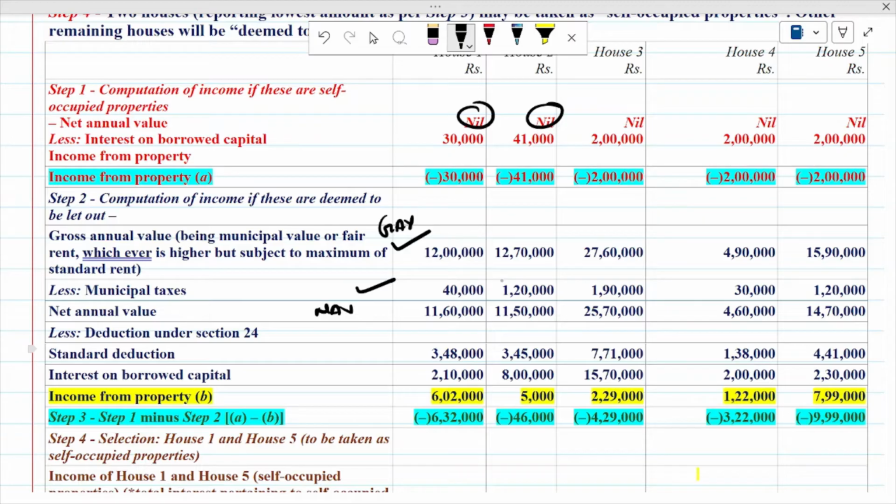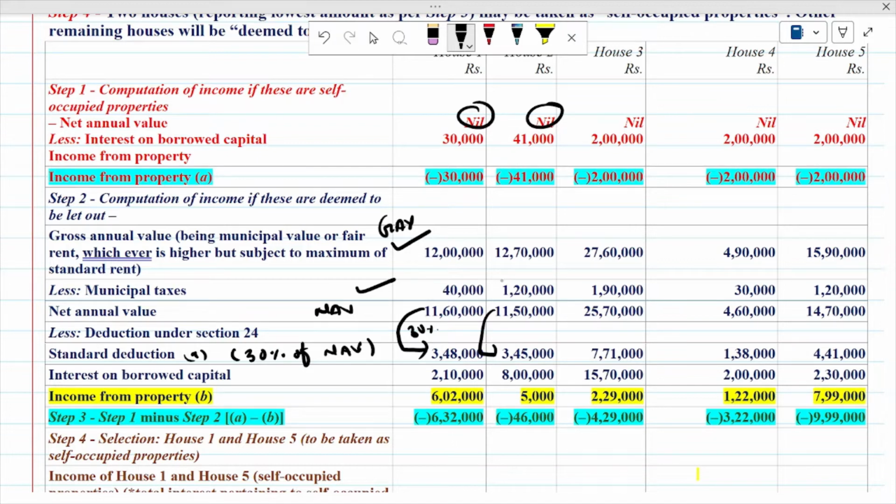This is 24A, that is standard deduction. And how much standard deduction is available? 30% of NAV. Means if you make 30% of this amount, then you will get 3,48,000. Here same way, 30% of 11,50,000, you will get this amount. You have to deduct. So by this way, you will get standard deduction 7,71,000, 1,38,000 and 4,41,000.